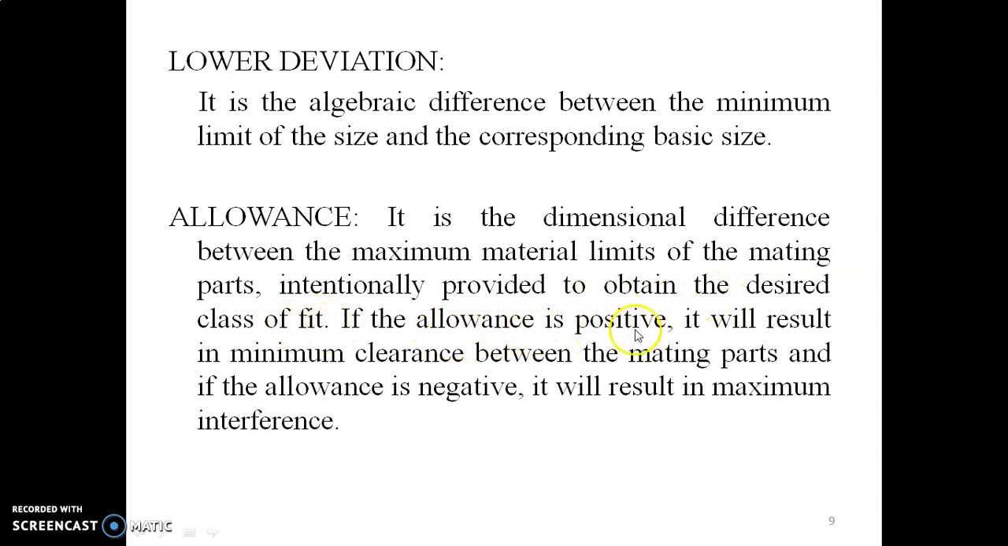If the allowance is positive, it will result in minimum clearance between the mating parts, and if the allowance is negative, it will result in maximum interference. This is the allowance. The allowance has many definitions; this is one of them. The lower deviation and the allowance have much more importance.